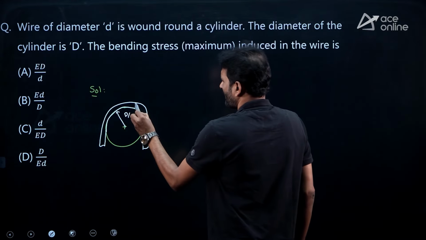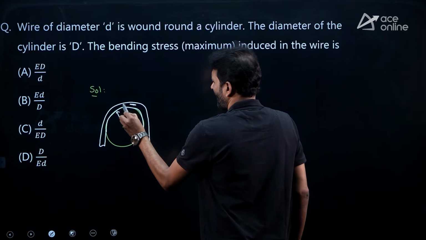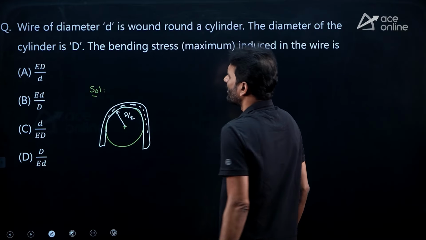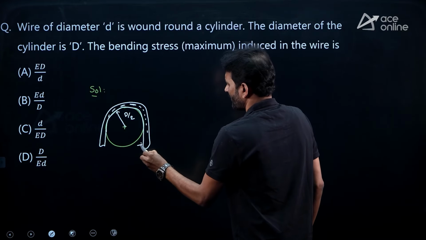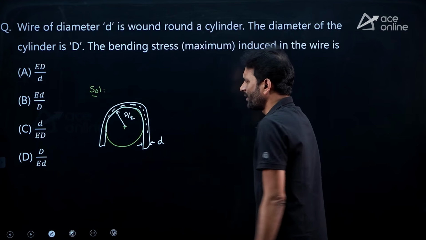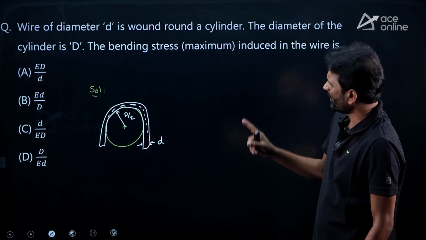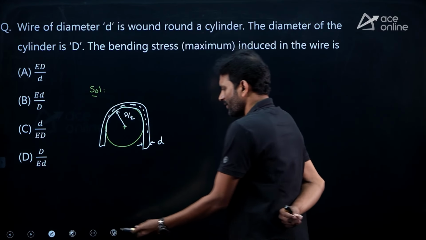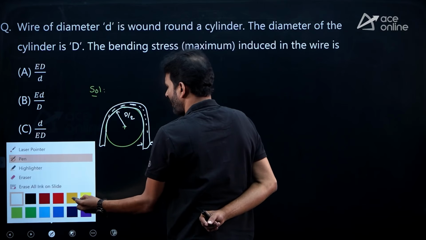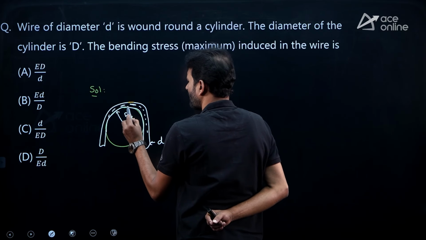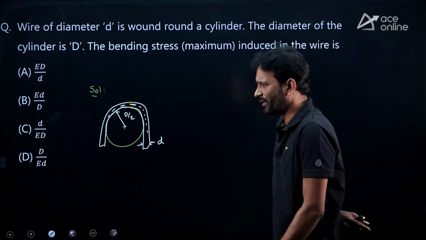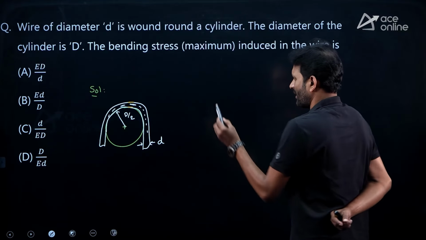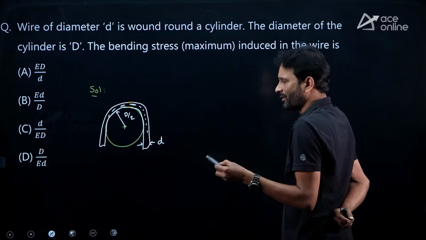And the wire diameter, if I am taking this is the axis, you can consider the bending axis for the wire. Wire diameter, how it is? This is d units, wire diameter. Cool. What we require? The maximum bending stress. Maximum bending stress is developed at extreme fibers, either the top fiber or bottom fiber. We know it. So we need to find out the sigma max. So sigma max we are getting from the bending formula. So take the bending formula first.